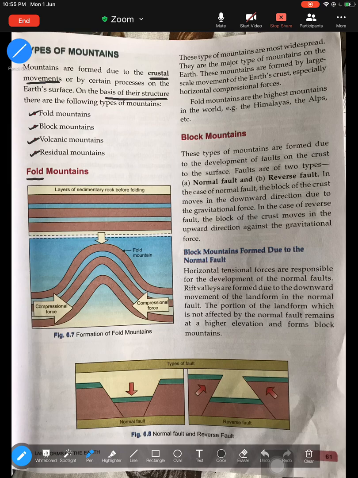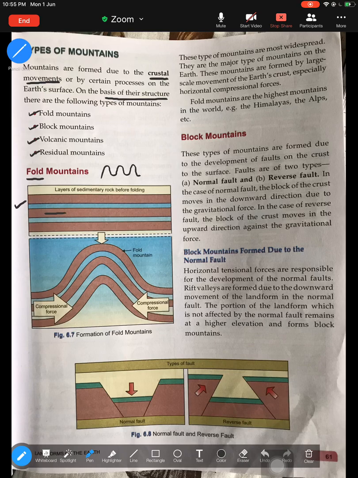The reason they are called fold is because they are formed by folding. This process is known as folding. Alright, because they are formed by folding of what rocks? Sedimentary rocks due to lateral compression. So let's take this example of the picture that is given here. So imagine these are layers. These are layers of sedimentary rock.